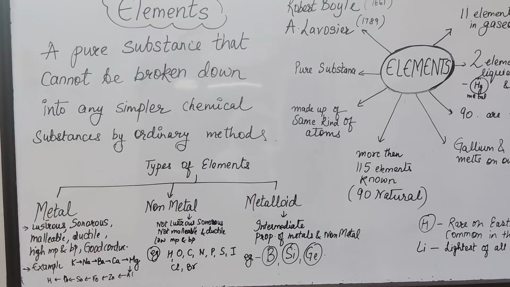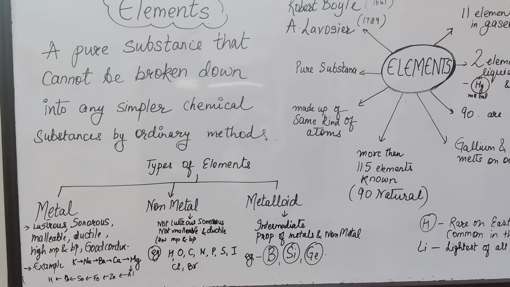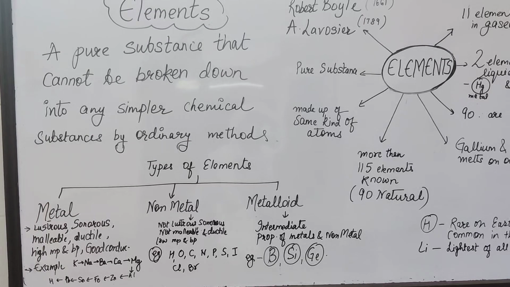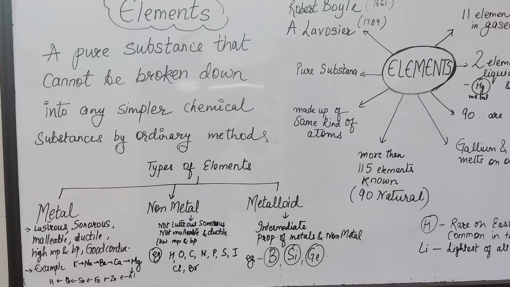Now non-metals: their properties are that they are non-lustrous, not sonorous, not malleable, not ductile; you can revise it. Examples, very important my dear students: remember H, O, hydrogen and oxygen, because both are present in water; carbon, nitrogen, phosphorus, sulfur, iodine, chlorine, bromine. Remember them like this.